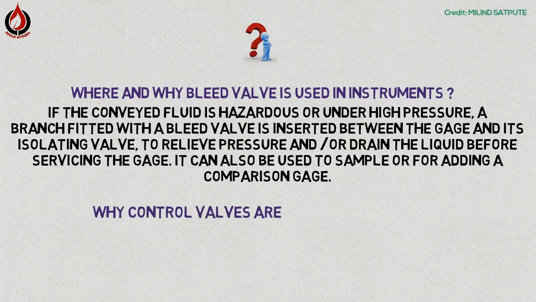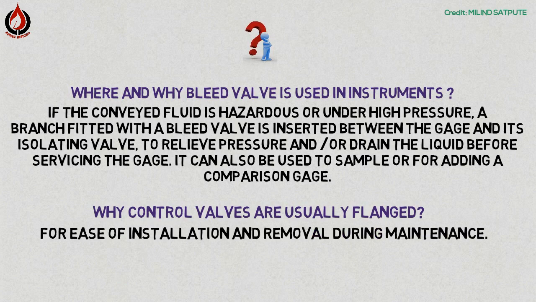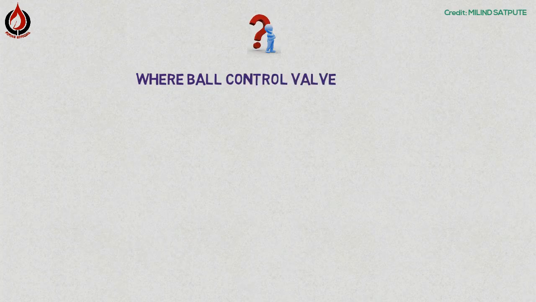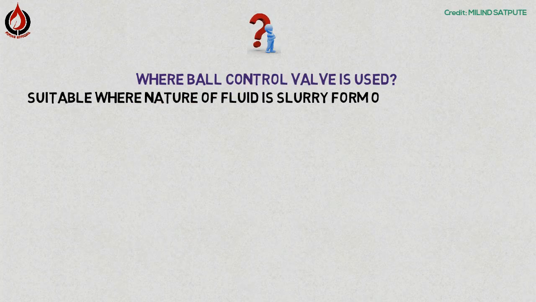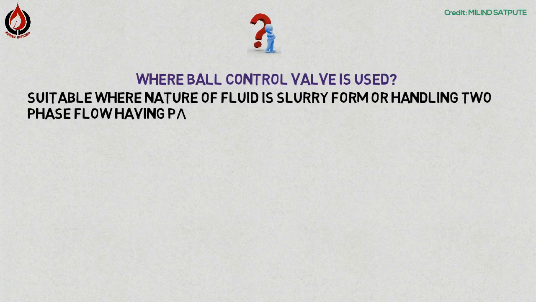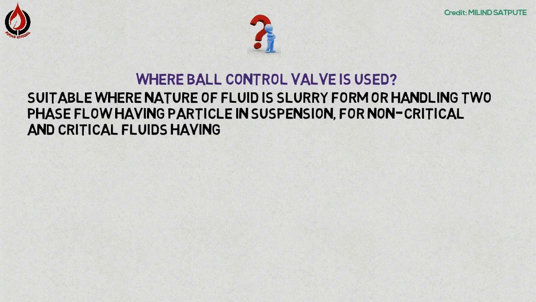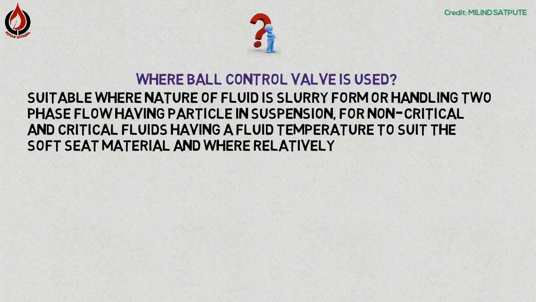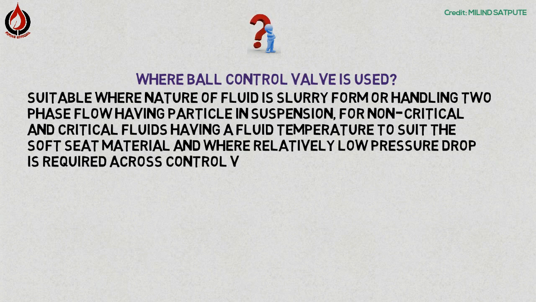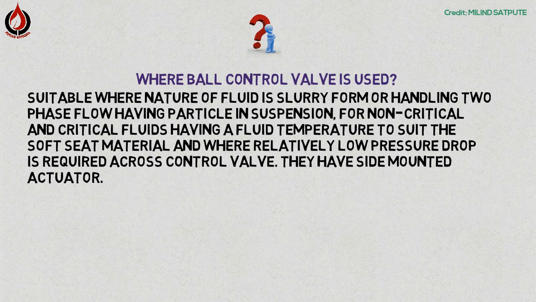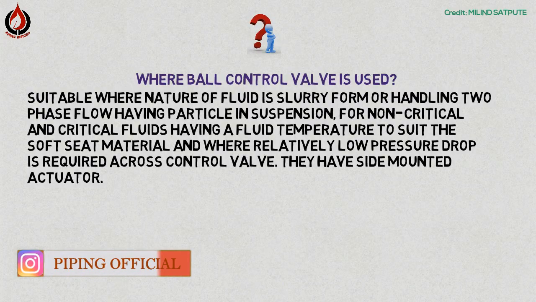Why are control valves usually flanged? For ease of installation and removal during maintenance. Where is a ball control valve used? Suitable where the nature of fluid is slurry or handling two-phase flow having particles in suspension, for non-critical and critical fluid having a fluid temperature to suit the soft seal material, and where relatively low pressure drop is required across the control valve. They have a side mounted actuator.